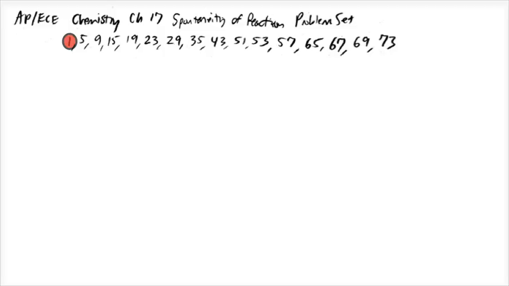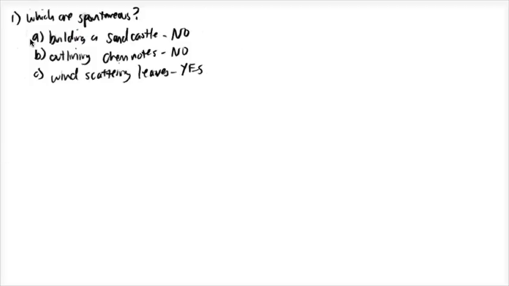This is Mr. Wilkosz. We're checking out problem number 1. In problem number 1, you're asked to decide which processes are spontaneous, and you have to think about, do they happen on their own? So building a sandcastle, you never just walk across one on the beach unless someone has already built it before. It's not a spontaneous process. Outlining your chem notes? Certainly not. That takes a lot of effort. And wind scattering leaves? That is a spontaneous process. It'll happen without an outside force, outside impact.